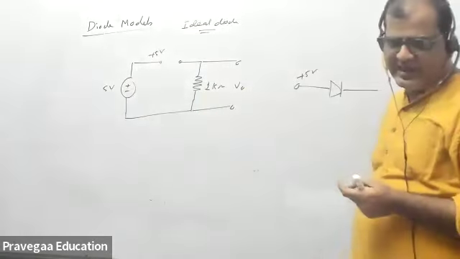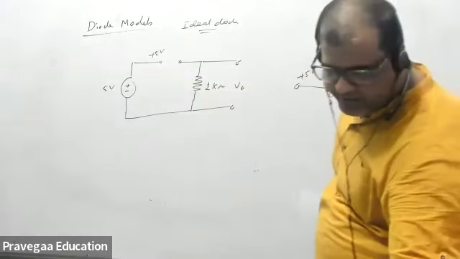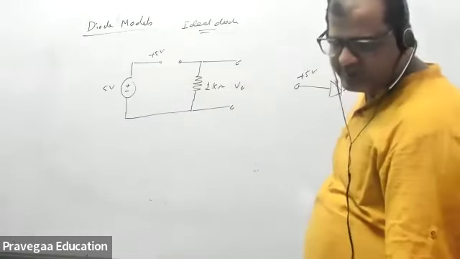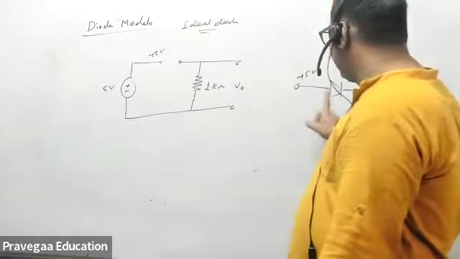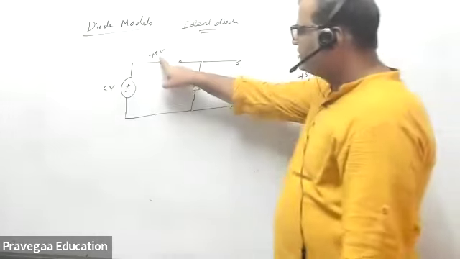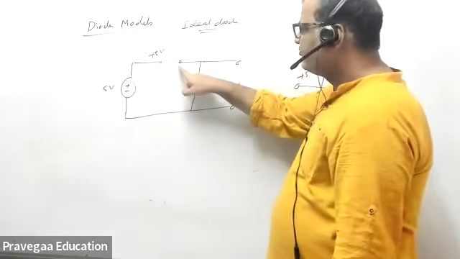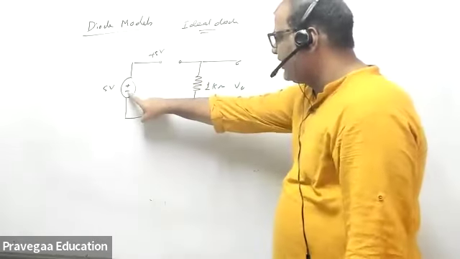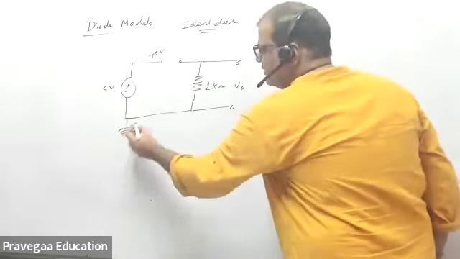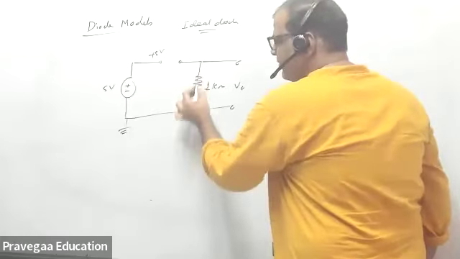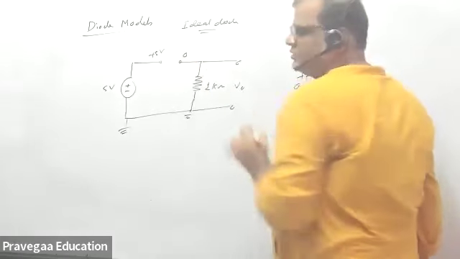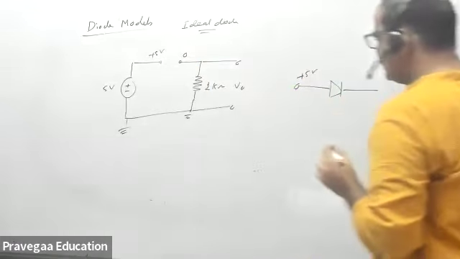Whether the diode is forward bias or reverse bias, for that you always have to make it open terminal to check the voltage difference. Here the voltage, this potential is 5 volt. Here no current is flowing, and this point is the battery. This is grounded, so this is also grounded, so no drop is there. So this is 0. So we can say the diode is forward bias.